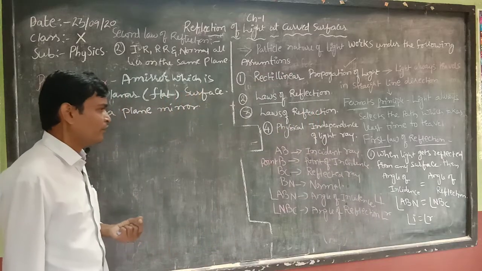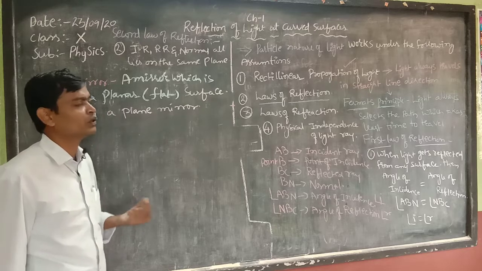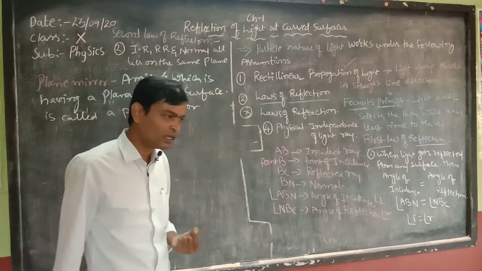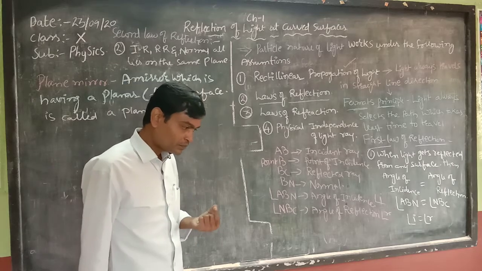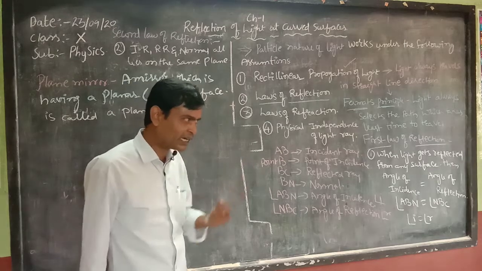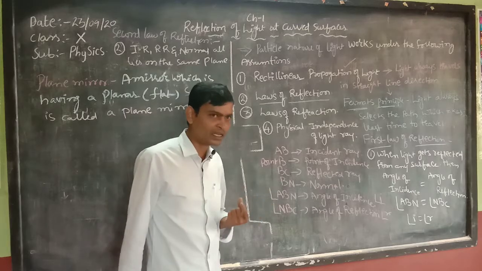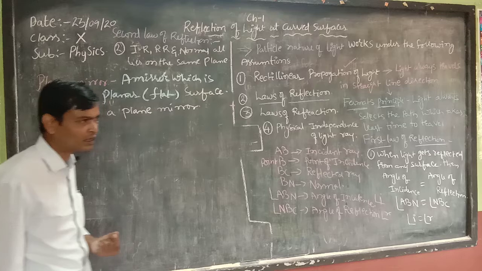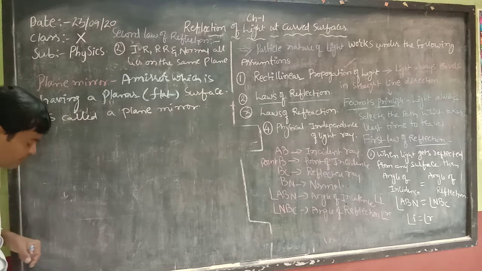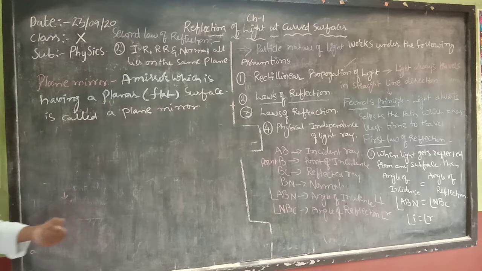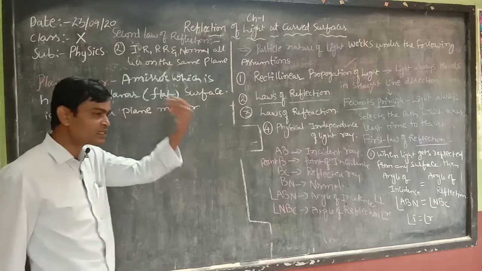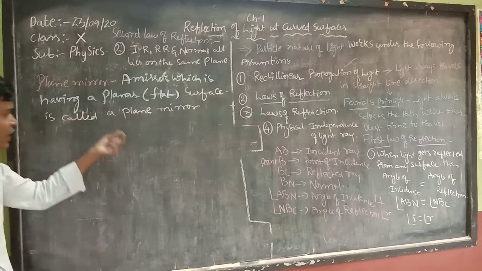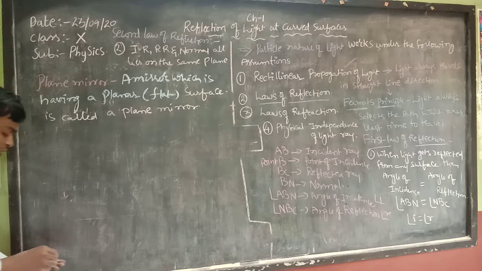Whenever we observe into the mirror, we observe that the reflected rays are coming from inside the mirror. That's why we get a right-left inversion.